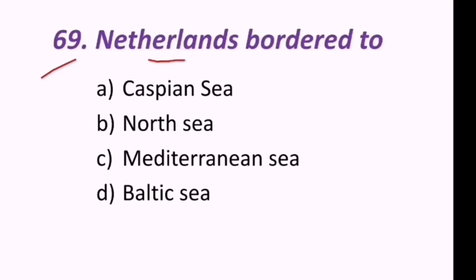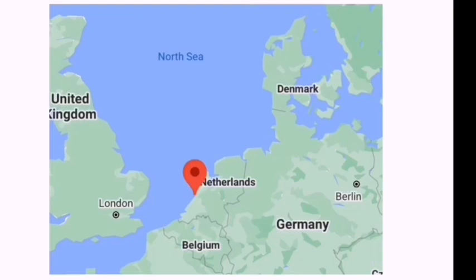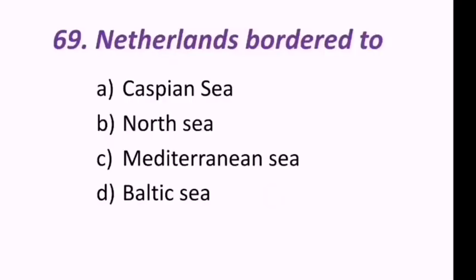69th question. Netherlands bordered to Caspian Sea, North Sea, Mediterranean Sea or Baltic Sea. Netherlands is open to which of the following seas? Look at the map. Netherlands is open to the North Sea. Hence the correct answer is B, that is North Sea.